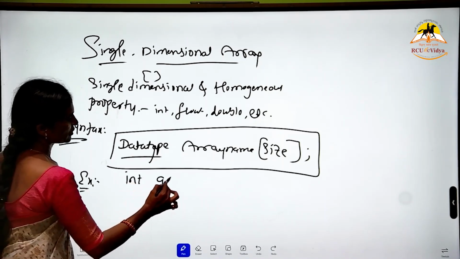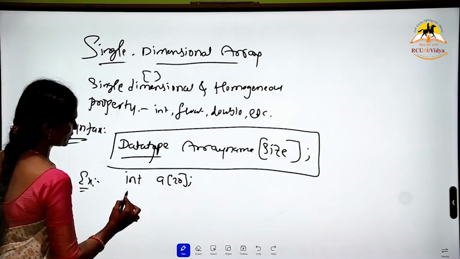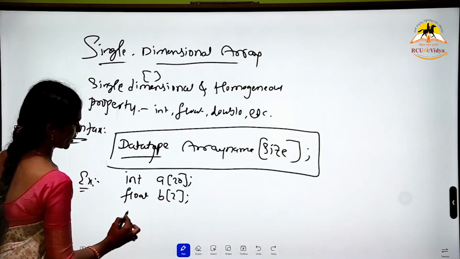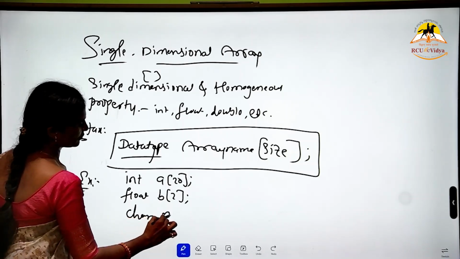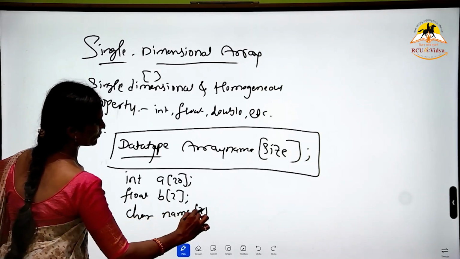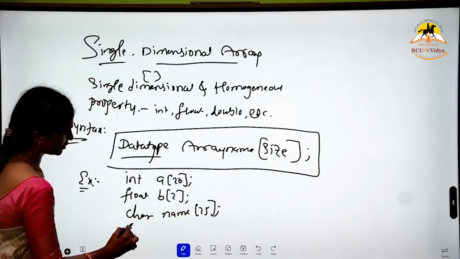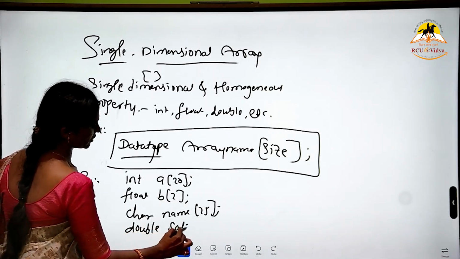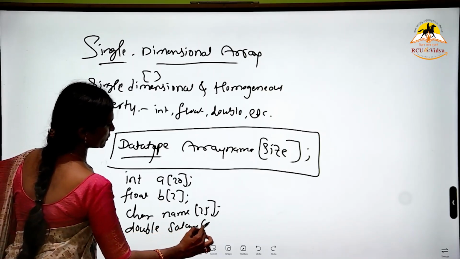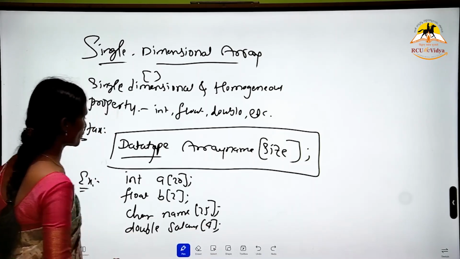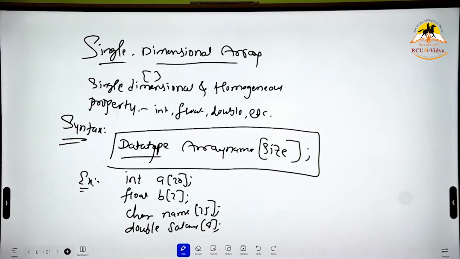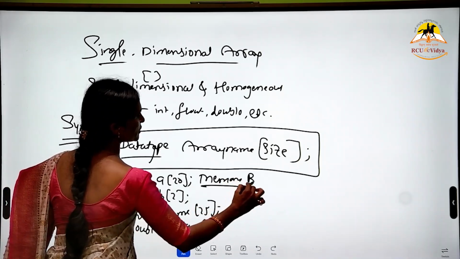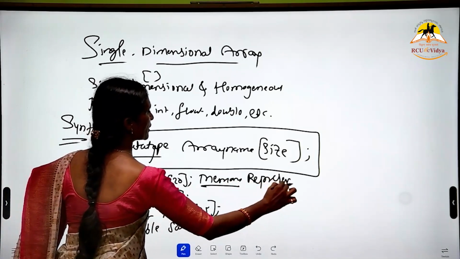So int a of 20 size, float b of 2, char name of 25, and double salary of 4 digits, 5 digits, however much you want to give. This is the example. Next comes the memory representation for a single dimensional array.